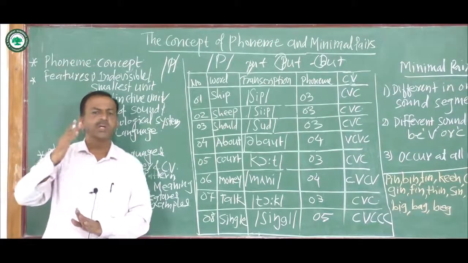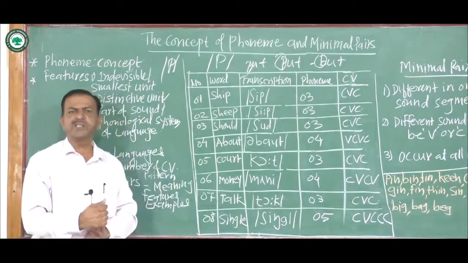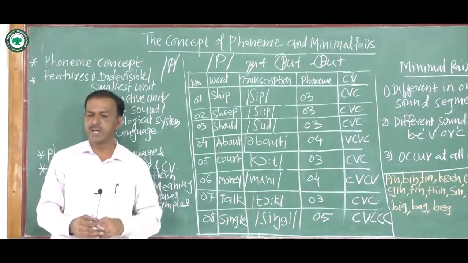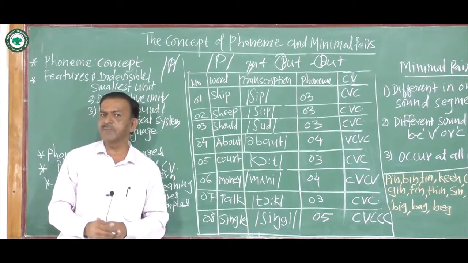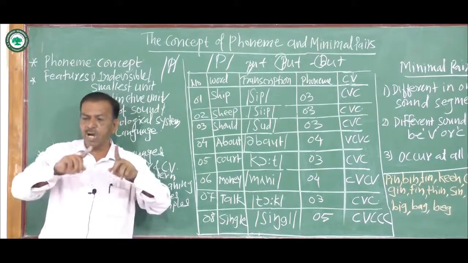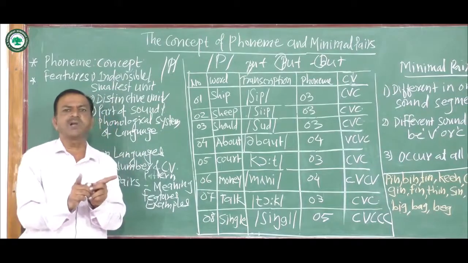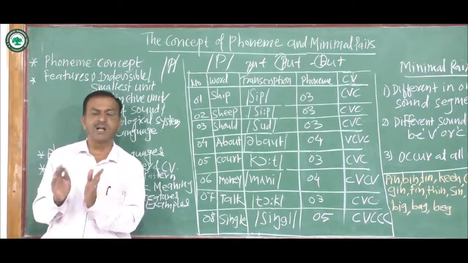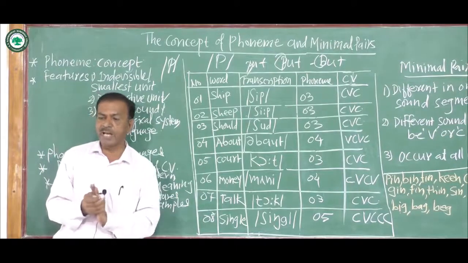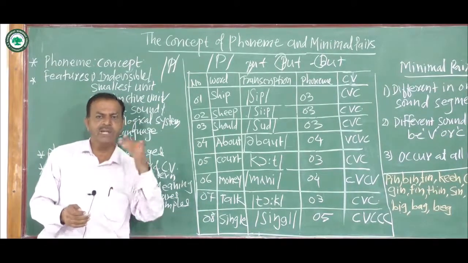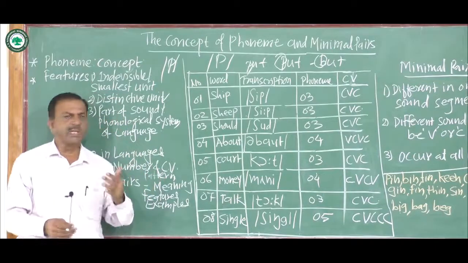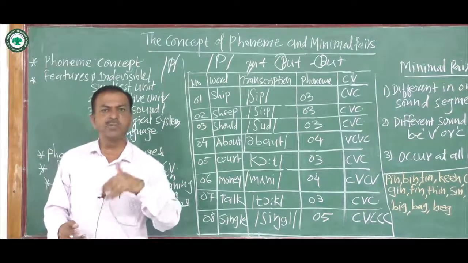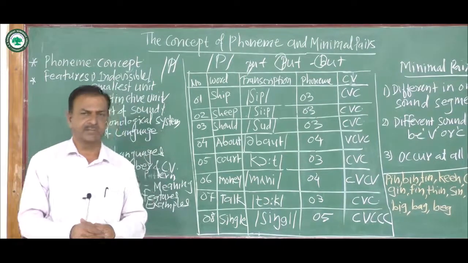As far as phonemes are concerned, they are language specific. What do we mean by language specific? It means that all phonemes are not found in one language. Every language has only a certain number of phonemes. I would like to give you some examples.